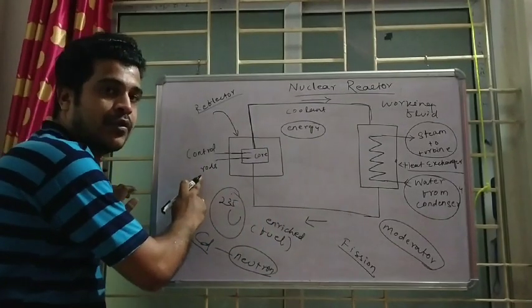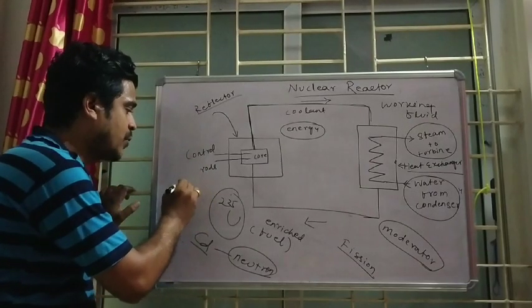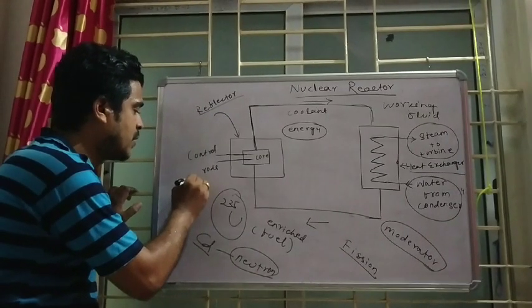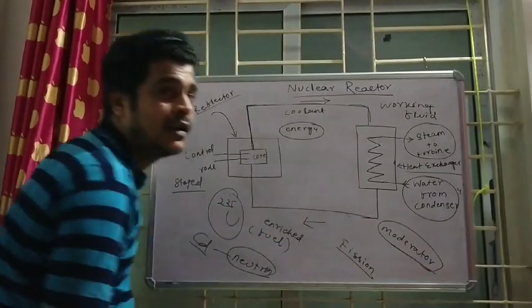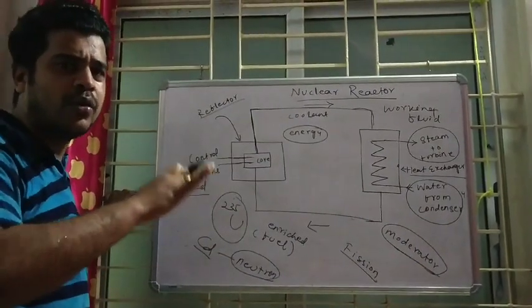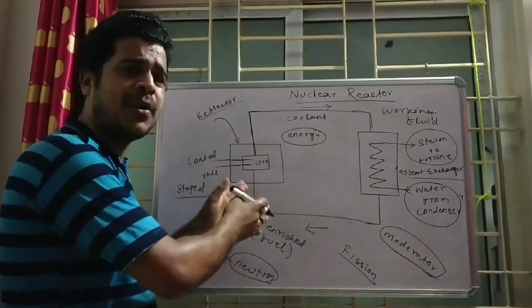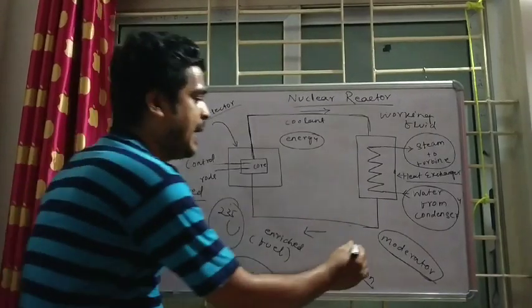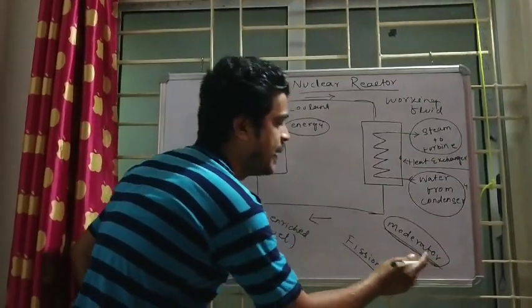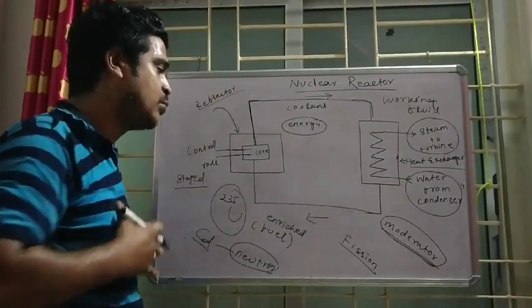Using a control rod, the neutron gets absorbed by the control rod, and the process gets stopped. But moderators are agents which slow down. They don't stop the process. They make the process slow down. Okay. And how do they do that? They achieve this by slowing down the motion of the neutron.